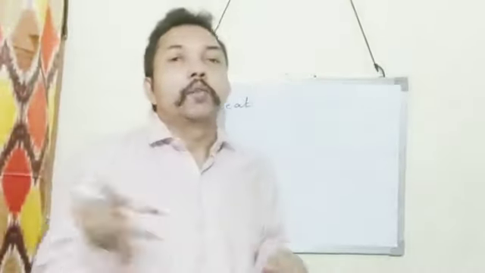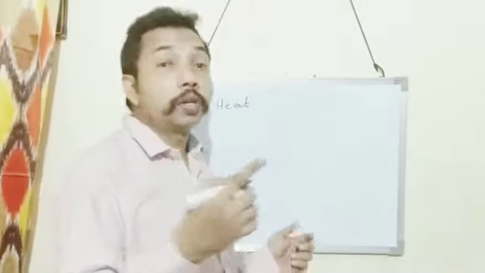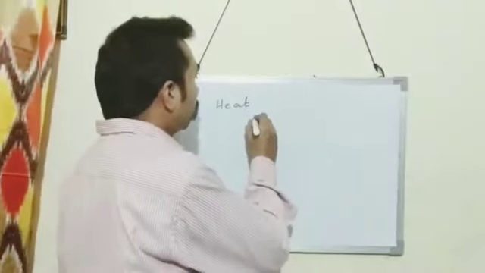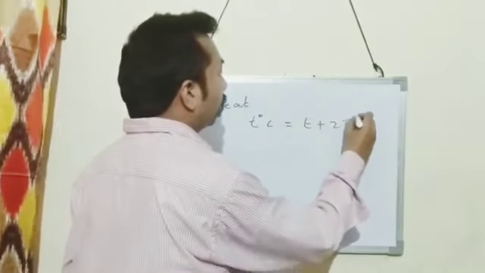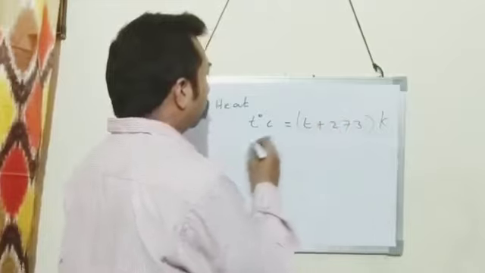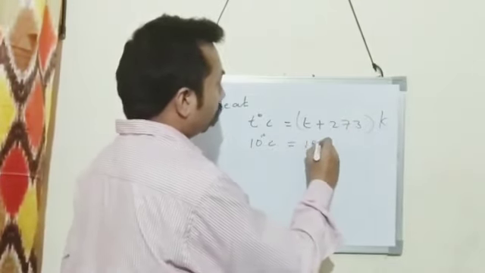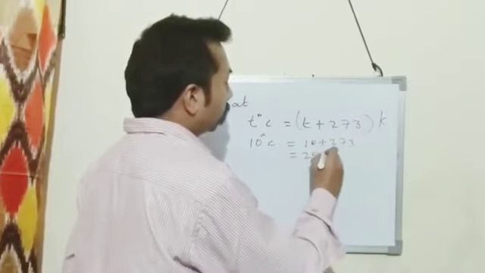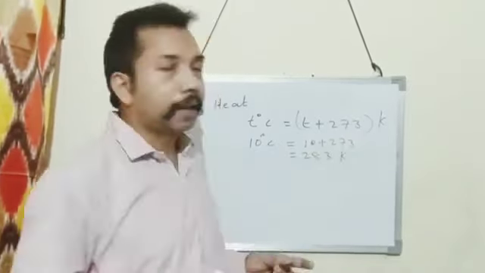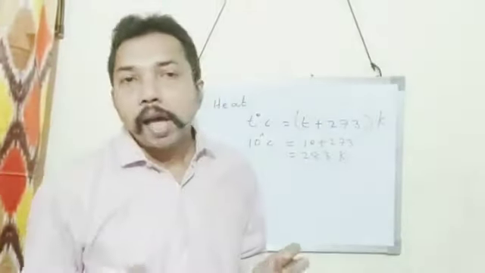This is the formula to convert Celsius to Kelvin: T degree Celsius is T plus 273 Kelvin. So 10 degrees Celsius is equal to 10 plus 273, which is 283 Kelvin. This way we can convert Celsius into Kelvin.